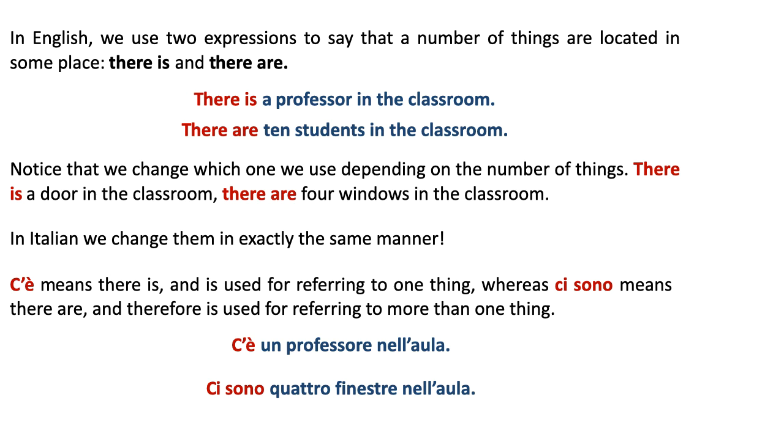So we say ci sono quattro finestre nell'aula. And I used ci sono because I'm no longer referring to one thing, but to 4, right? So I have to use the equivalent of there are, not the equivalent of there is. Okay? It's quite simple. C'è means there is. Ci sono means there are.